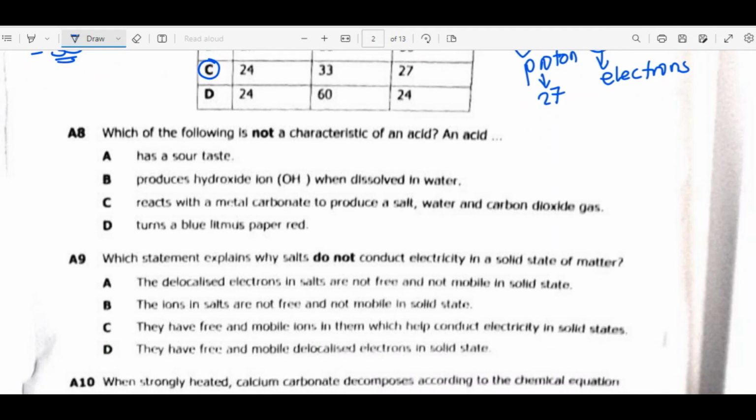Number 8, which of the following is not a characteristic of an acid? A, an acid has a sour taste. This is a characteristic. B, produces hydroxide ion when dissolves in water. So the answer is B, because what behaves in such a manner is a base. C, react with a metal carbonate to produce salt, water, and carbon dioxide. This is a characteristic. D, turns a blue litmus paper red. This is a characteristic.